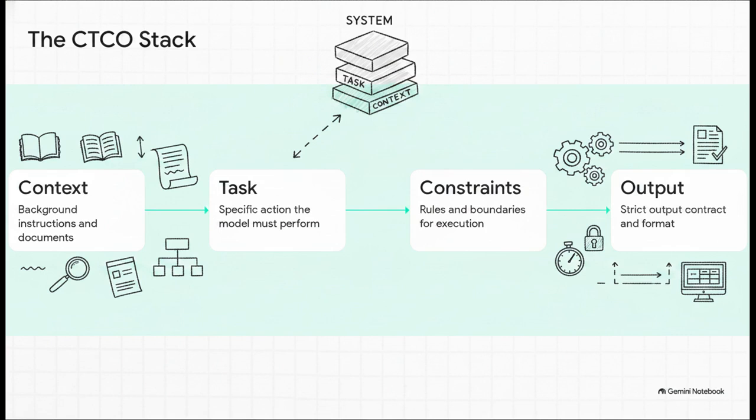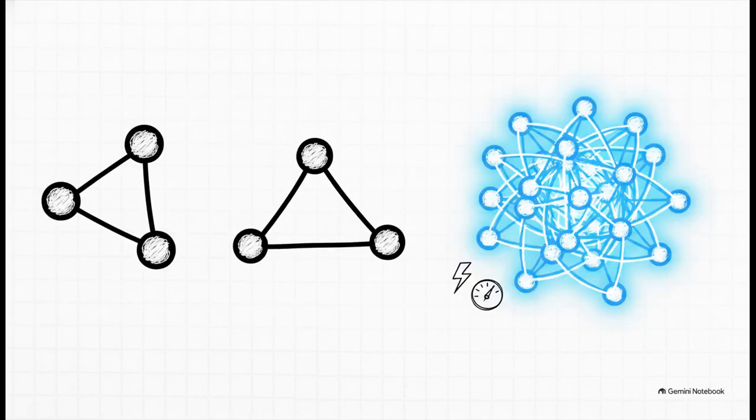You put system instructions first, followed by the context or documents secured within delimiters, then the specific task, and finally the output contract. This strict hierarchy gives the model zero room for confusion. Scaling this up into reasoning architectures, Graph of Thought routinely outperforms linear or tree structures for complex planning. While Tree of Thought allows branching, Graph of Thought maps relationships dynamically, solving complex problems much faster. It burns through tokens quickly, so you must apply it selectively, but it delivers unmatched reasoning power.